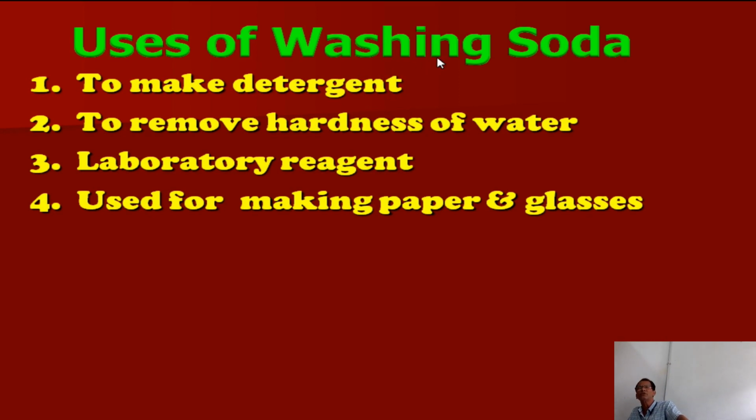Then when washing soda is added, the calcium ion and magnesium ion will be converted to calcium carbonate and magnesium carbonate, which are insoluble and will be removed from water. So the hardness can be removed. Then, laboratory reagent, very important. This chemical is used as a laboratory reagent and for making paper, glass and cement. So these are the very important uses of washing soda.